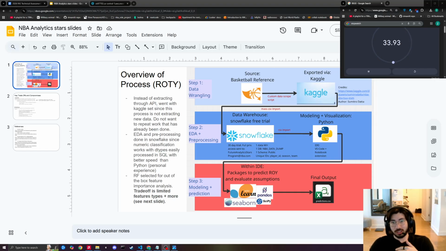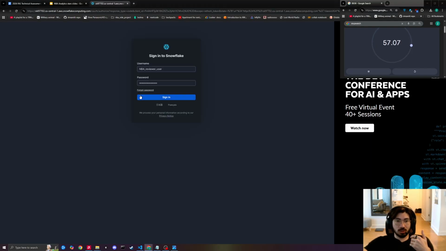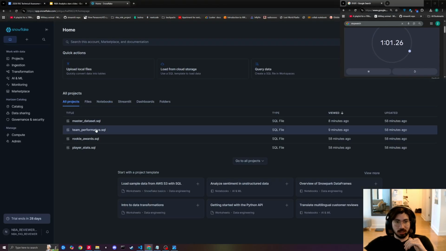In addition to that, another time-saving method that I used was, instead of creating the API myself, since we're not extracting new novel data, everything's numeric, string or binary, I decided to just pull it directly from a Kaggle data source that had everything I needed. This specific source pulled from Basketball Reference, and instead of investing time into the API, I set up a quick Snowflake database through mass CSV imports and decided to toy around with the data myself.